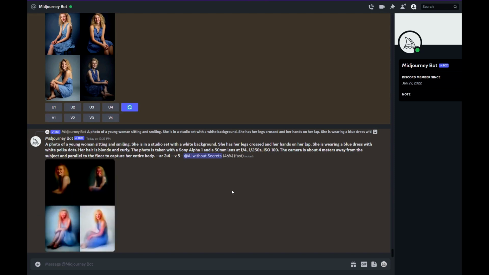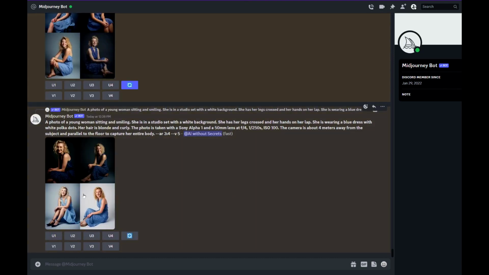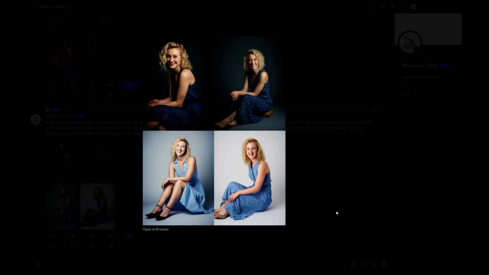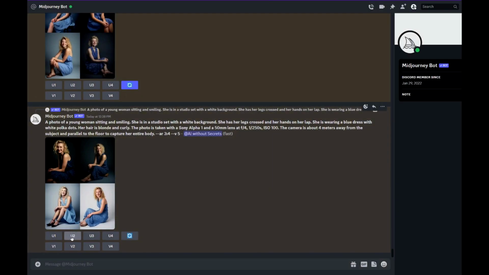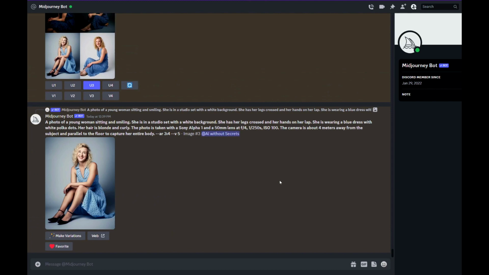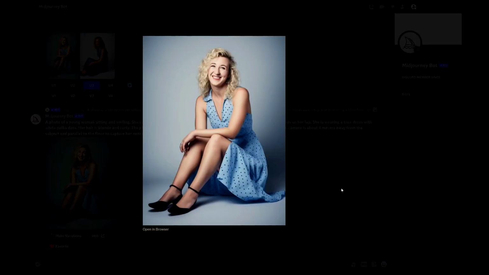Everything is possible. I'll increase my chances by clicking the reload button, which will use the same prompt to display 4 more images, giving me a total of 8 to choose from. And here we have 2 images that are very close to the prompt, complete with white backgrounds. I am going to upscale image number 3 to take a closer look.